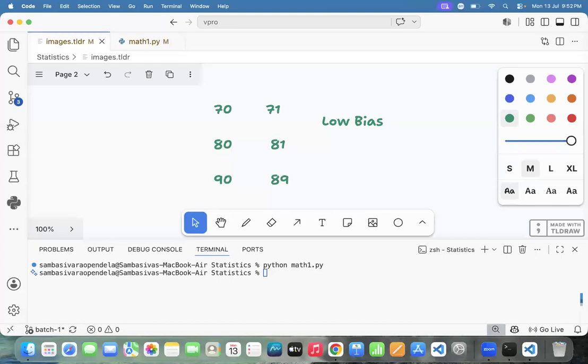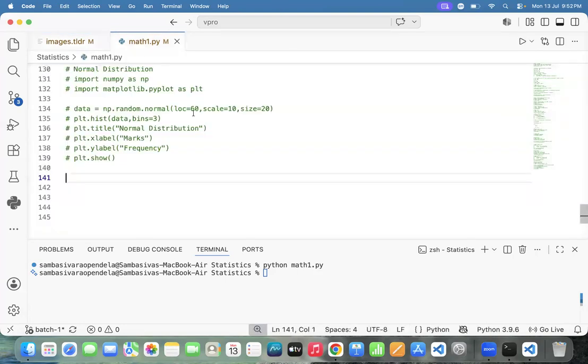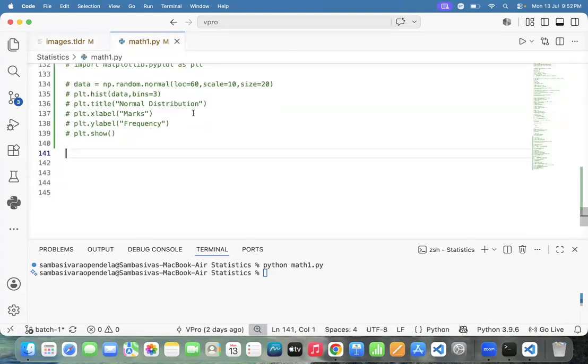In the upcoming classes, are we expecting high bias or low bias? Low bias we're expecting. Yes or not? Yes. And let me do one example, team. One simple example, we need to do it.